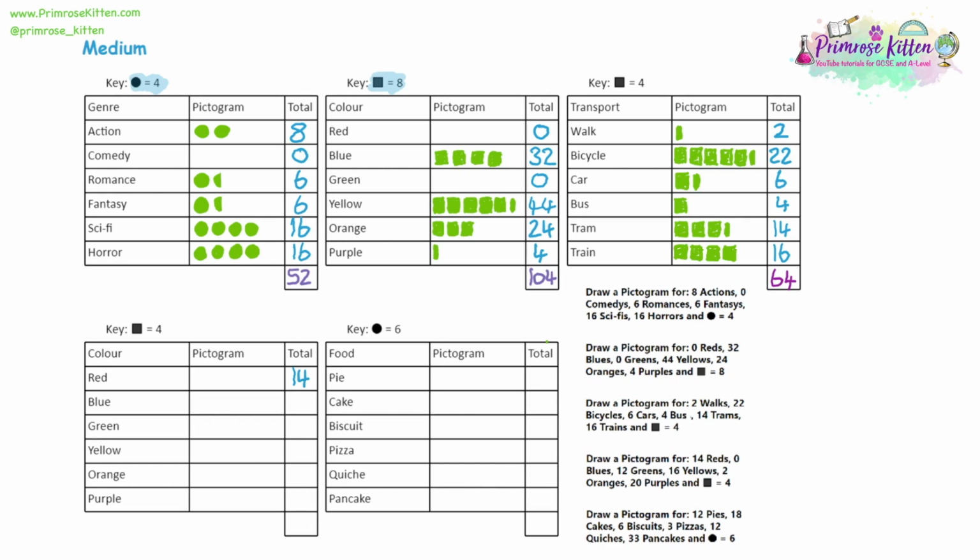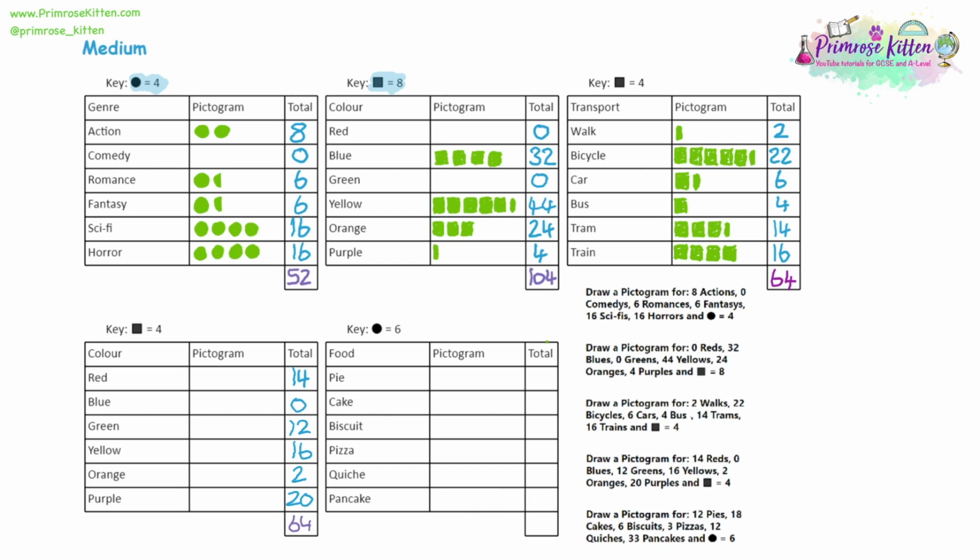14 of these light red, 0 light blue, 12 light green, 16 yellow, 2 orange, and 20 purple. And we can add all of those up to get a total. And my calculator is telling me that 64 people are included in this survey. Now, while we're asking about colours again, we have a smaller number of people asked, and we also have a